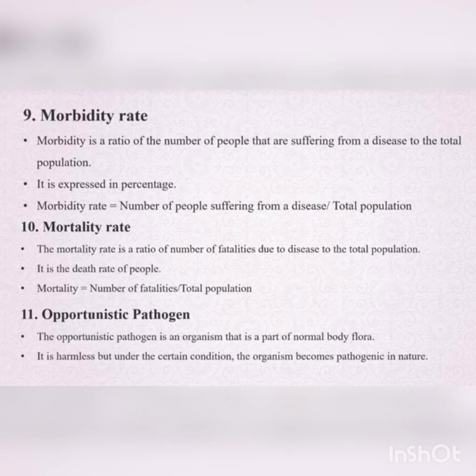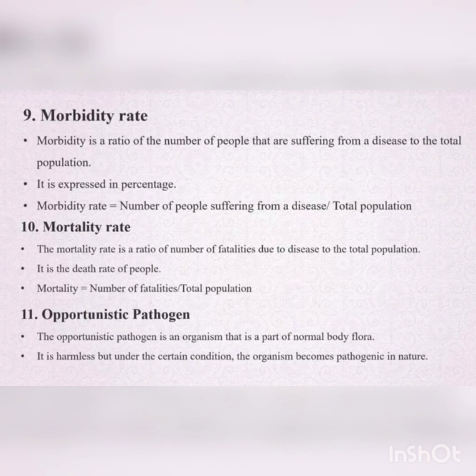So it is the death rate of people, how many people are dying due to a particular disease. Mortality rate is equal to the number of deaths per total population. Morbidity rate, the suffering rate, is for those people who are suffering from infection or disease. Mortality rate is the death rate, how many people are dying.